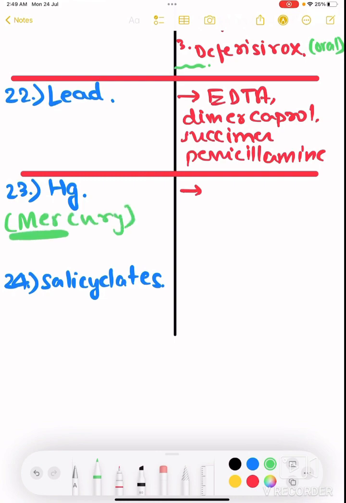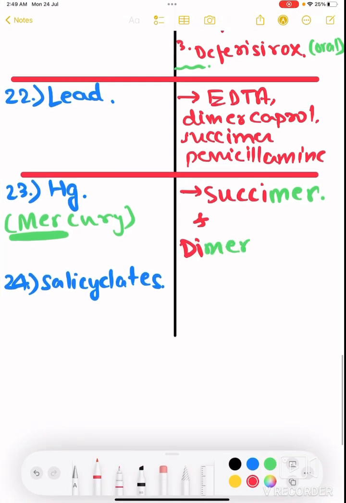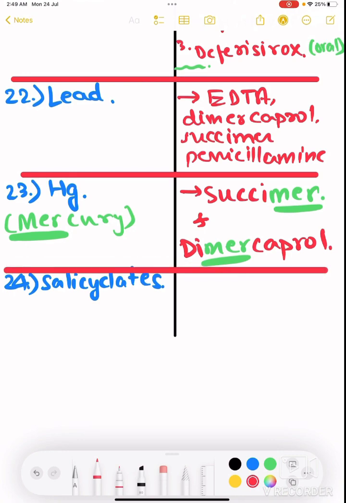MERCURY, right? MER. So in mercury poisoning, we can give two things. One is succimer, and another one is dimercaprol. So you can see over here, these two words contain mer and mer. The same is used in mercury, right? So this is the way you can remember, given in First Aid.